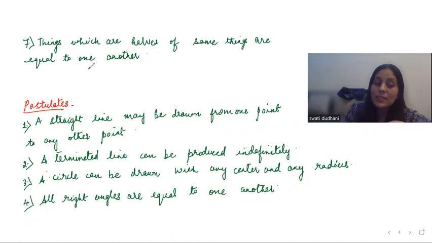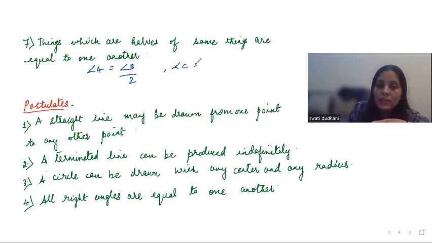Next, things which are halves of the same thing are equal to one another. Now let's say angle A is equal to half of angle B and angle C is equal to half of angle B again. So if I take A as 30, what will angle B be? 60.